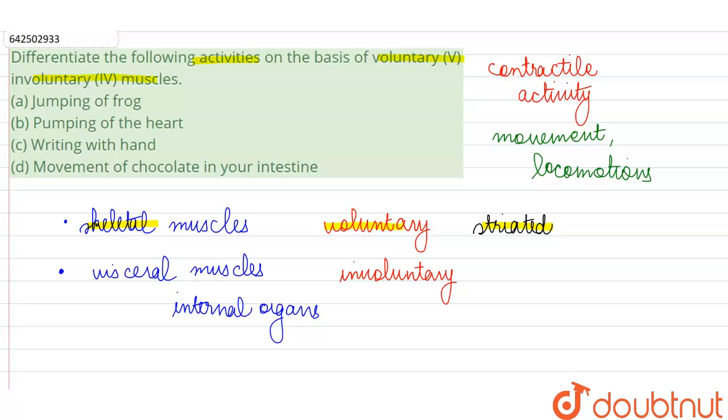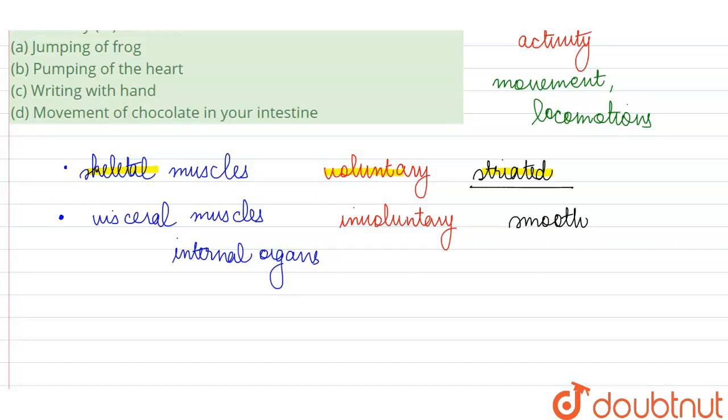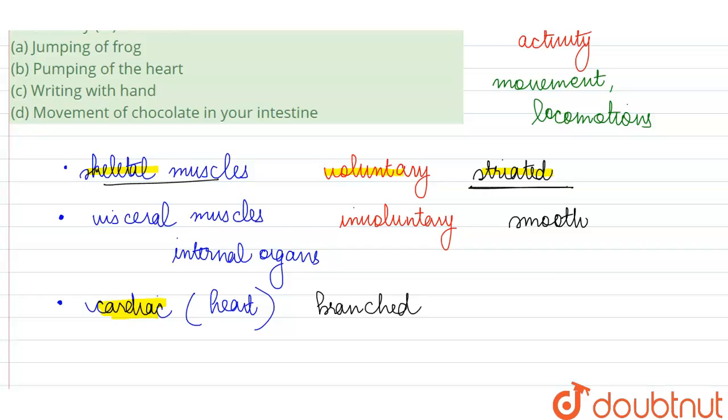So these muscles are involuntary, and if we look at their appearance, they are also not going to show the striations which the skeletal muscles had. So these are the smooth, involuntary, or visceral muscles. Third kind of muscle we have, it is a cardiac muscle, and as the name suggests, it is found only in our heart. But when you look at its structure, the cardiac muscle is going to be branched. It is going to show striations like the skeletal muscle, but obviously it is not voluntary, it's an involuntary type of muscle. We cannot control our heartbeat by conscious effort.